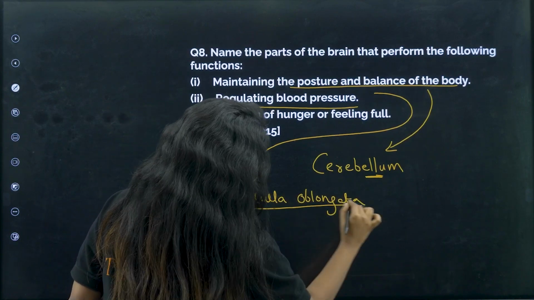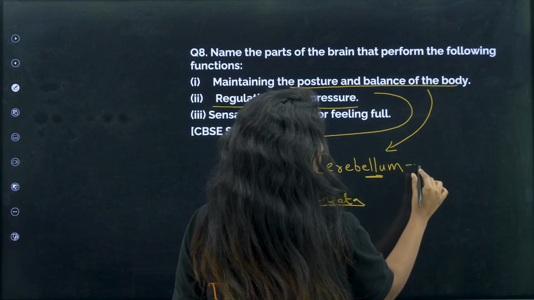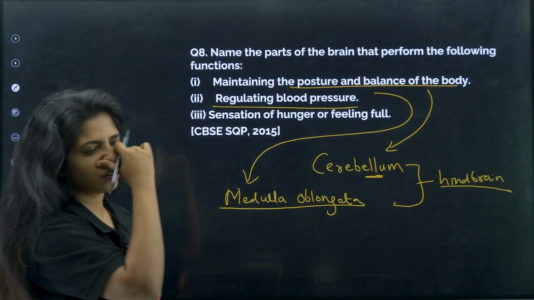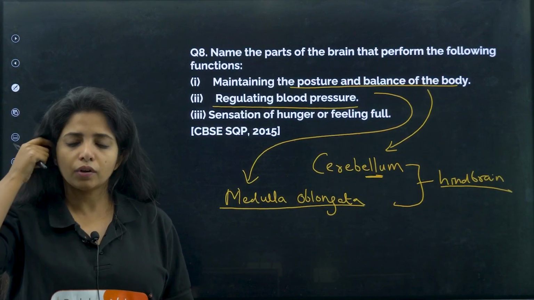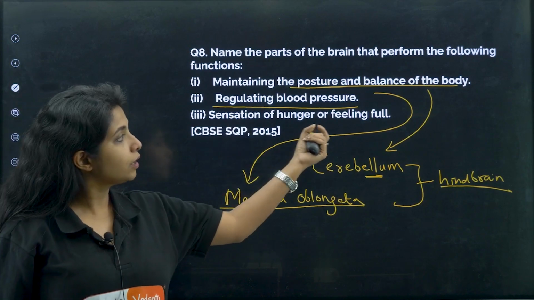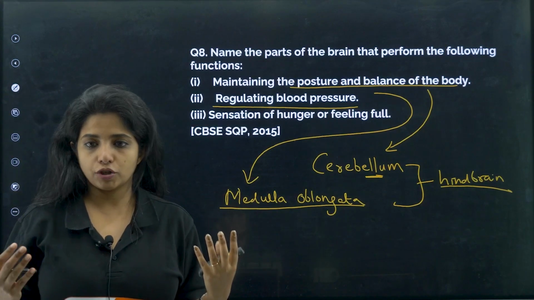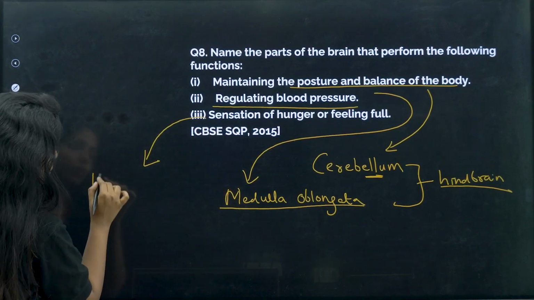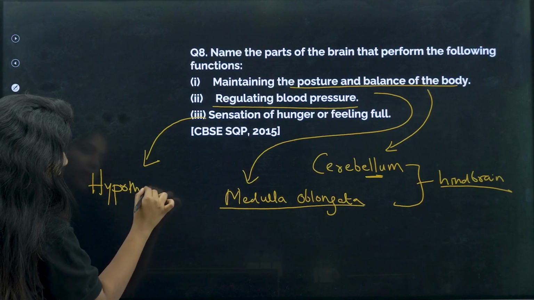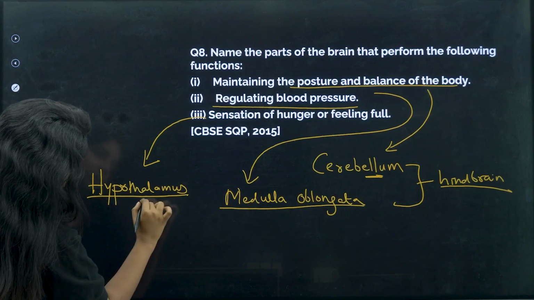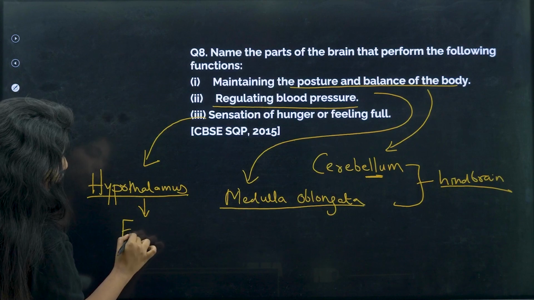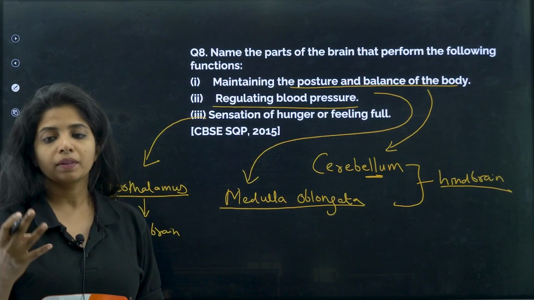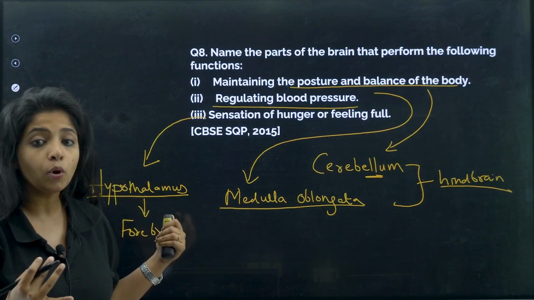Medulla oblongata. So, cerebellum and medulla oblongata both become a part of hind brain, my dear children. Blood pressure, everything has been regulated by them, apart from breathing rate, a lot of things are regulated by medulla oblongata. Now, sensation of hunger or feeling full is a physiological function. I feel hungry, I feel thirsty. All of these things are controlled by hypothalamus. And hypothalamus is part of our forebrain. Our forebrain has cerebrum, which is different from cerebellum. So, cerebrum, pons, P-O-N-S, and then we have hypothalamus.